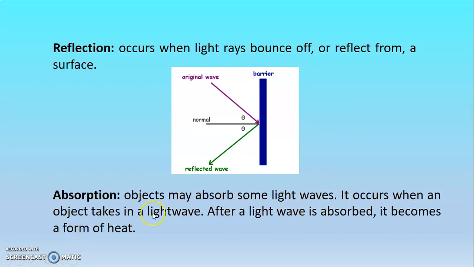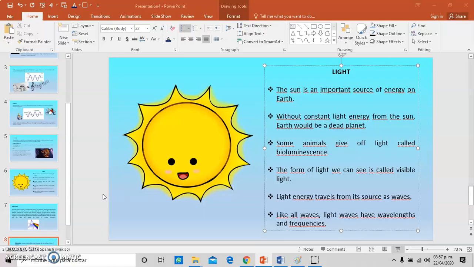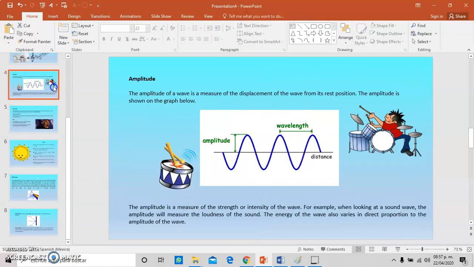Absorption. Objects may absorb some light waves. It occurs when an object takes in a light wave. After a light wave is absorbed, it becomes a form of heat. Okay, very good.